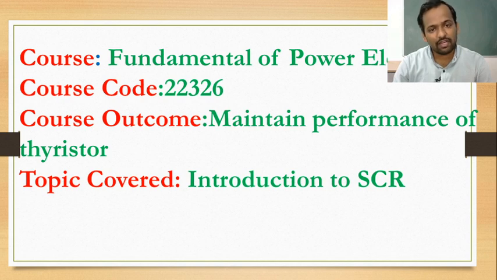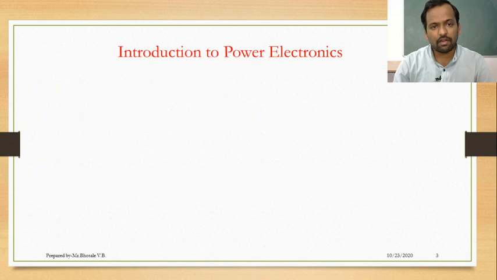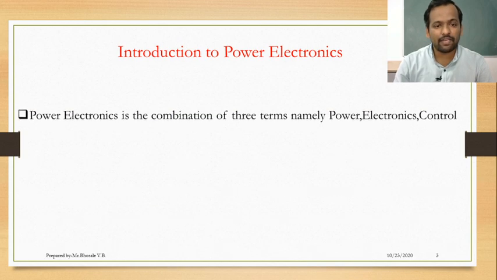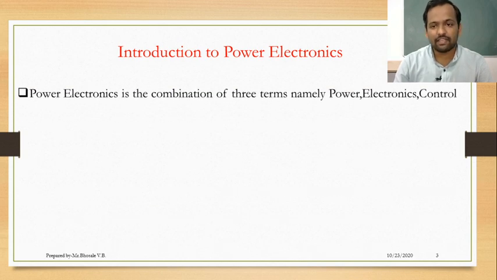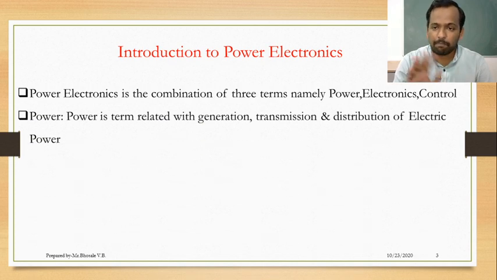This silicon controlled rectifier comes into power electronics. First we understand what is meant by power electronics. Actually, power electronics consists of three terms, namely power, electronics and control. The term power includes generation, transmission and distribution of electric power.